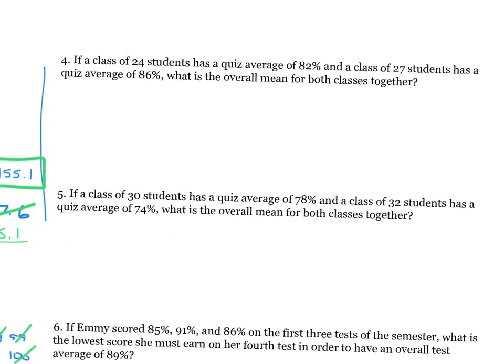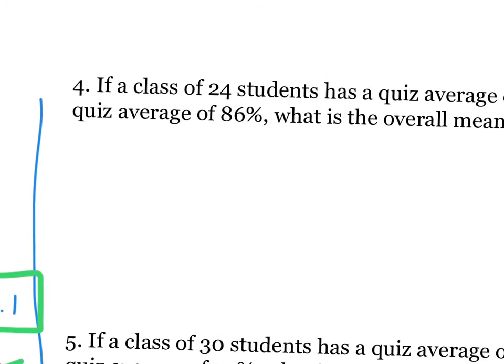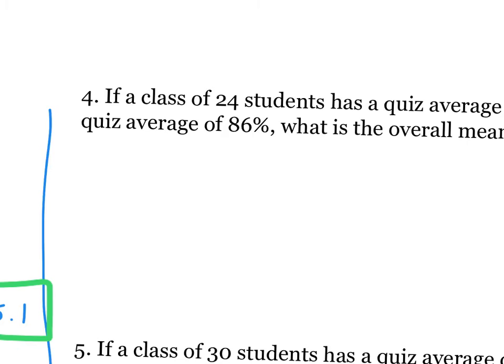Okay? All right. These ones, I'm going to do one, and then I want you to try one. So it says number 4. If a class of 24 students has a quiz average of 82 and a class of 27 students has a quiz average of 86, what's the overall average or mean for both classes together? So it's not an easy one, but I think once you see how I set it up, you'll be pretty good with it, okay? We don't know the total score, but we do know there's 24 students, and we know in that class of 24 students, the average was 82.